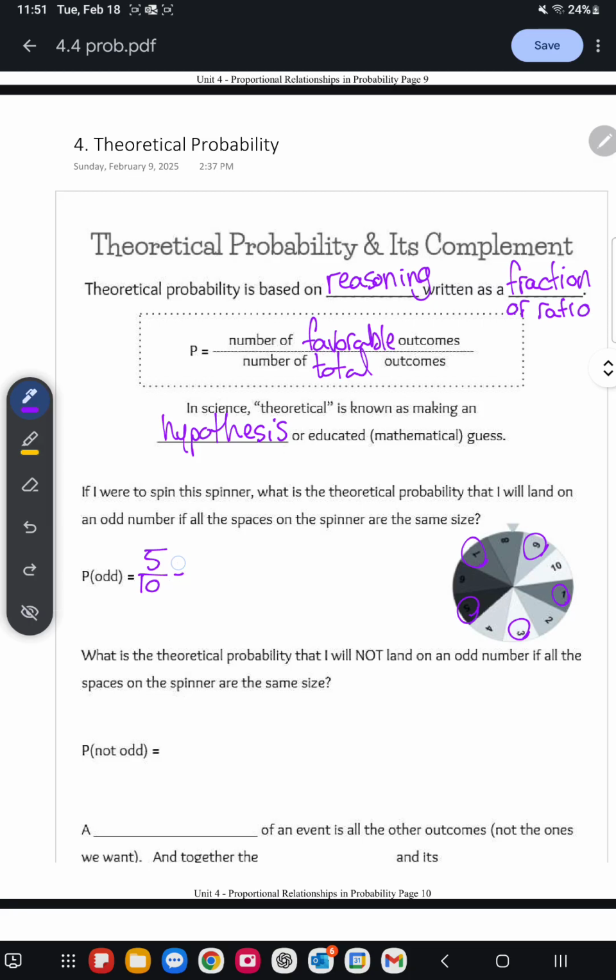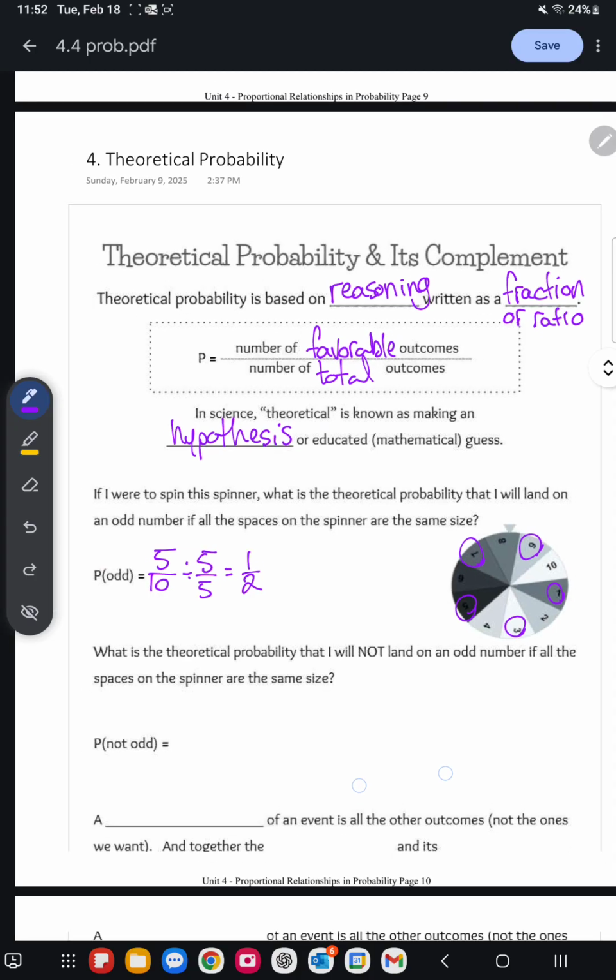I notice that I can divide both the numerator and the denominator by 5. 5 divided by 5 is 1. 10 divided by 5 is 2. So the theoretical probability of landing on an odd number is 1/2. Or for every 2 total spins, theoretically, I will get an odd number 1 time if we spin it twice. Every 2 spins, I should get an odd number.